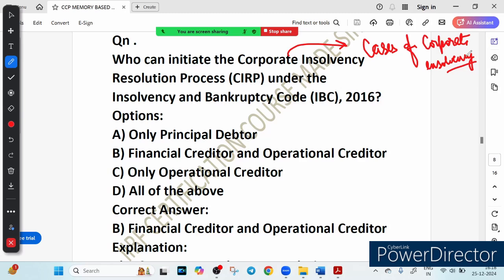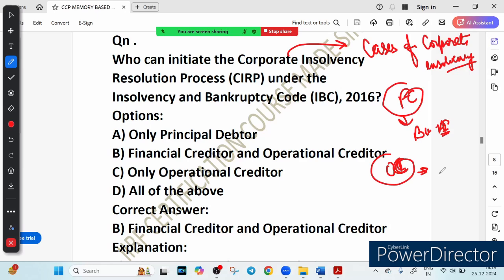So the question is, who can initiate CIRP? Under the IBC 2016, the following entities can initiate CIRP. The first is FC, financial creditor, a creditor who has provided a financial loan or credit to the corporate debtor. For example, a bank or financial institution that has provided a loan to this particular debtor. Second, the operational creditor can also initiate CIRP. What is an operational creditor? A creditor owed money for operational activity like unpaid supplies, vendor, service provider.